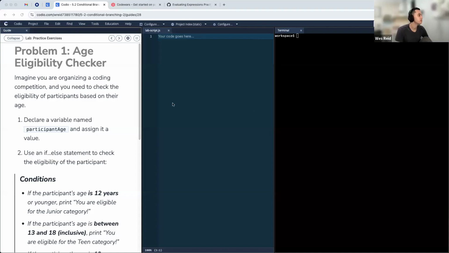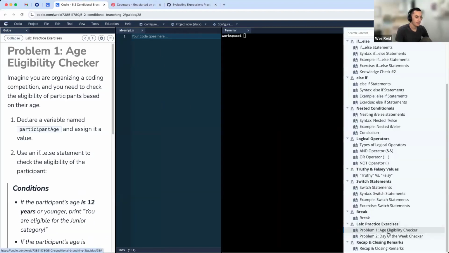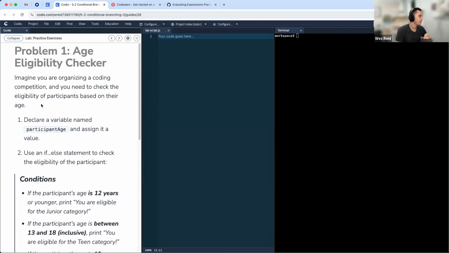Excellent. Let's then move on to our lab. I'll give you all some time to work on this. There are actually two challenges here, two different problems to work on within our lab. I'll walk through both of them and give you a little bit of time. I also have an extra challenge sheet for you all. I'll post that in resources in case any of you finish a little early.